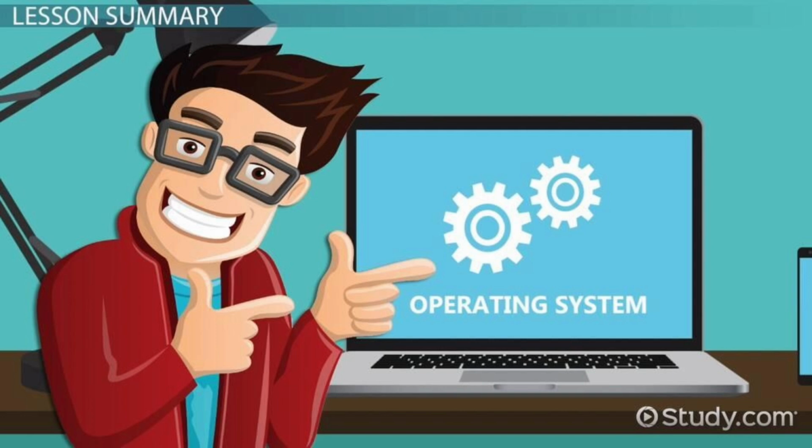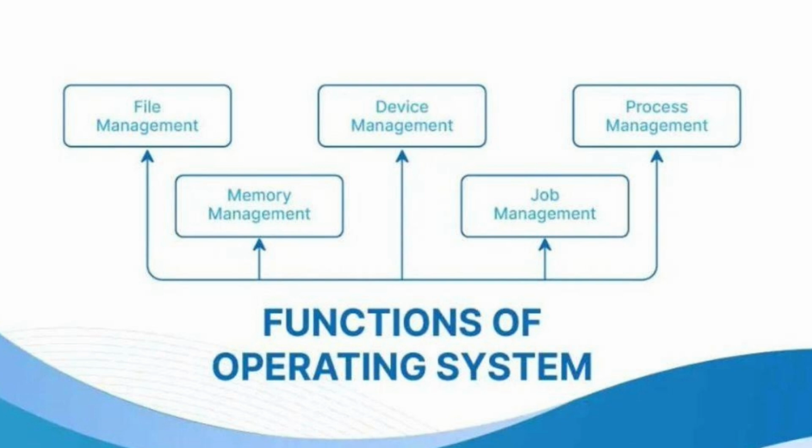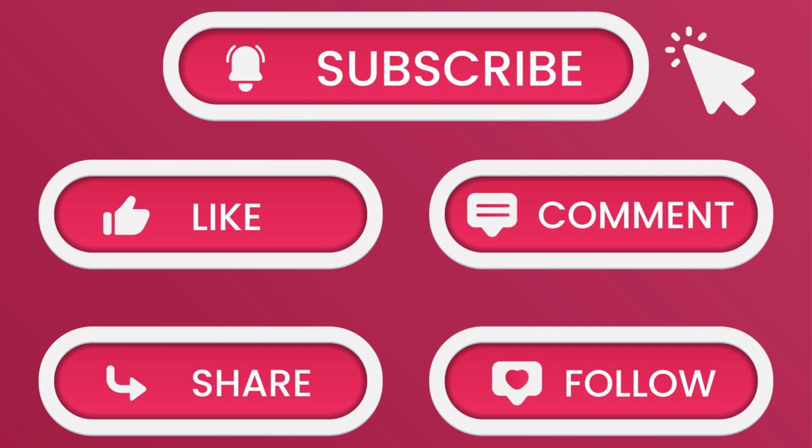To summarize, an operating system is the main software that controls the computer, manages resources, and acts as a bridge between the user and the machine.